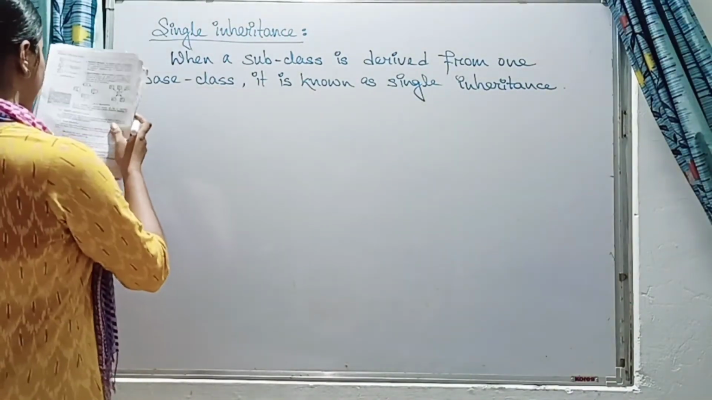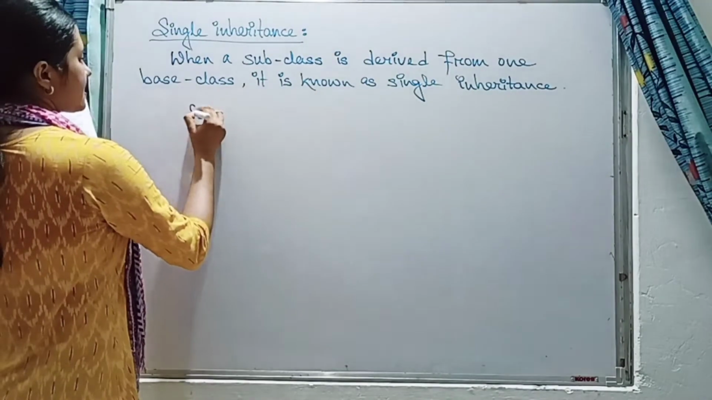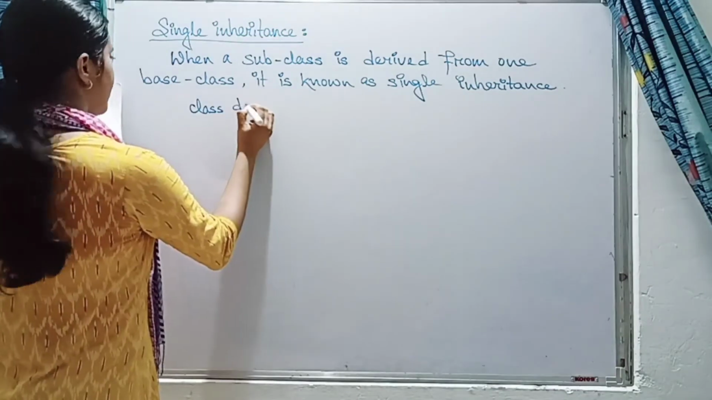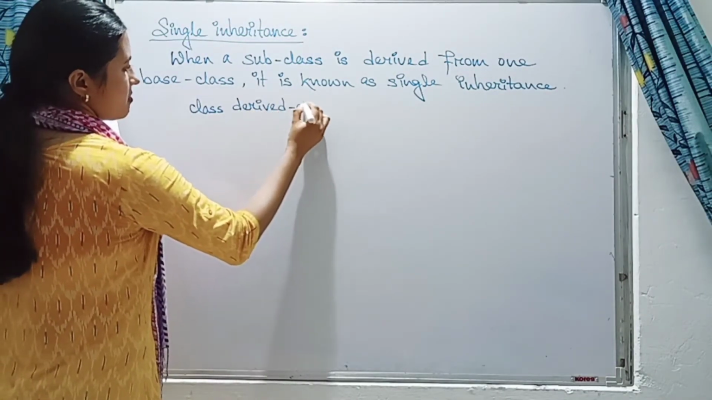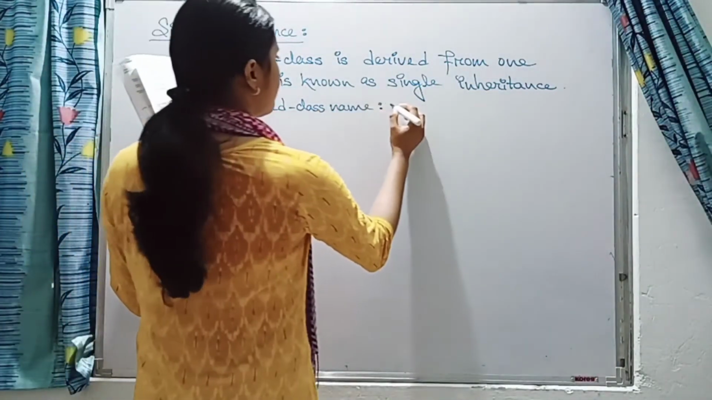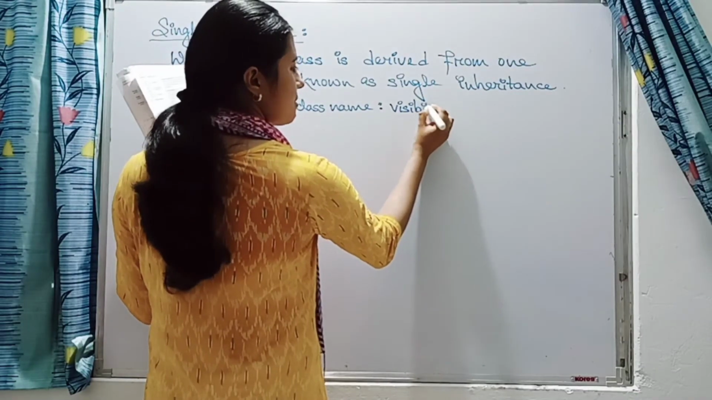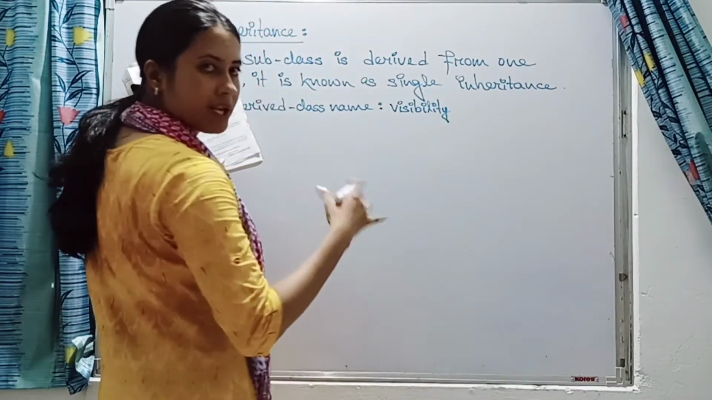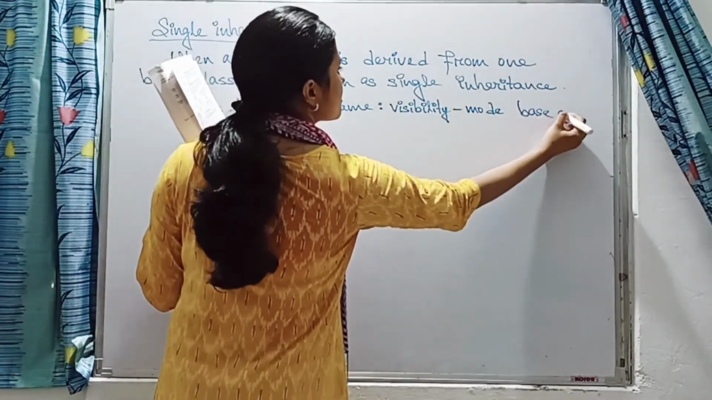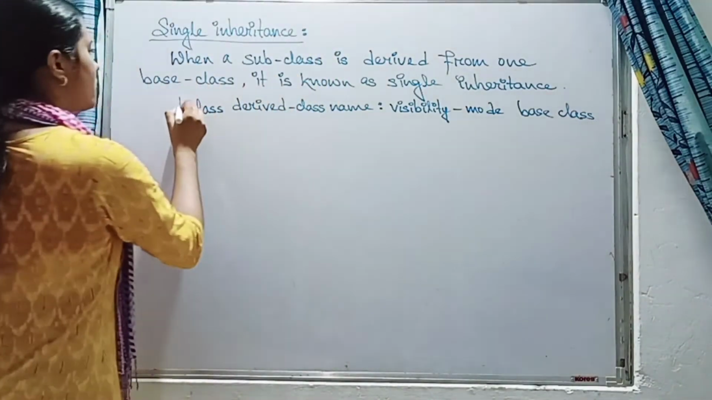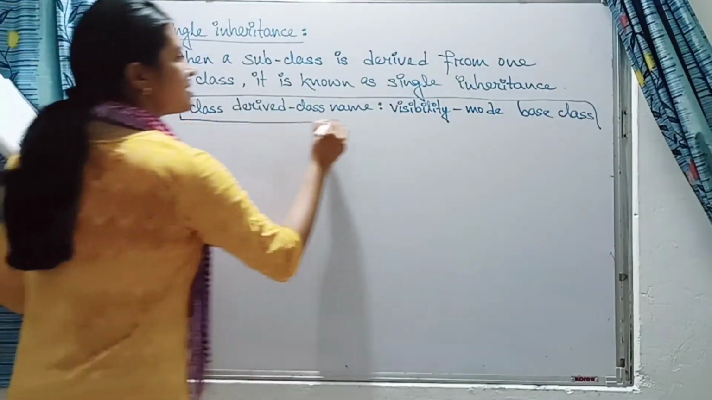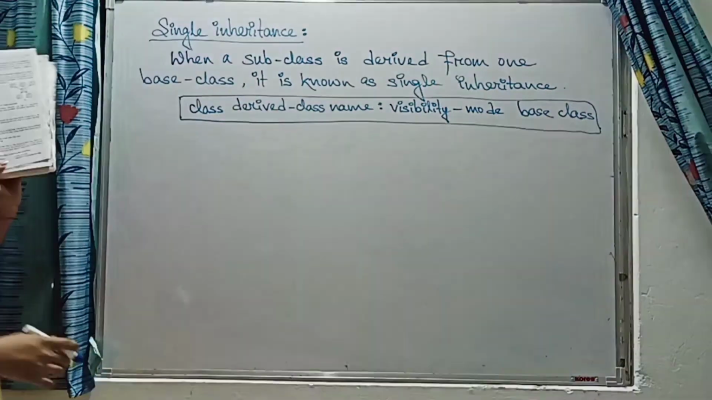So how will we write the code basically? What is the syntax that we will see? How do we write the syntax? First we write the keyword class, then the derived class name, then we give a colon, then we write the visibility mode. Visibility mode, you know, private, public or protected. Then we write the base class. So this is the syntax. You must write it in your copy also. This is the definition of single inheritance, and this is the syntax of how we write single inheritance.